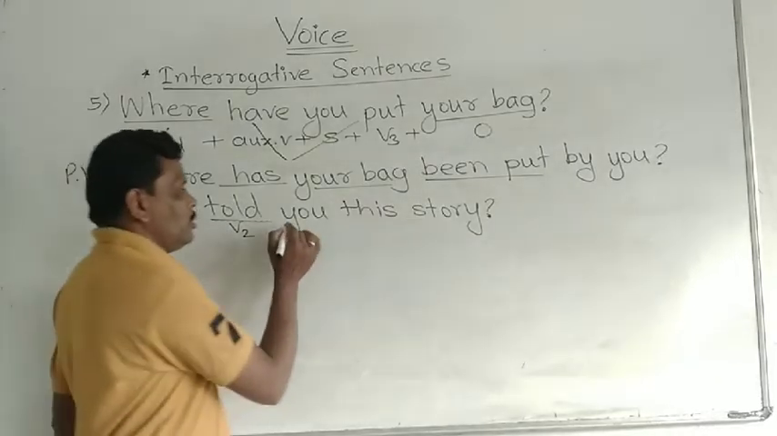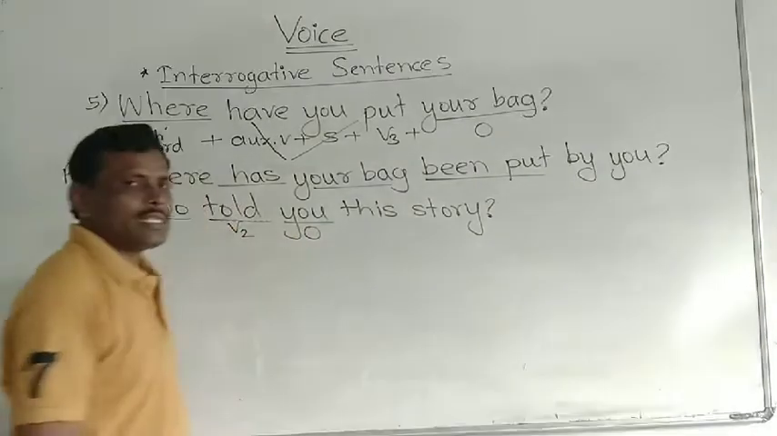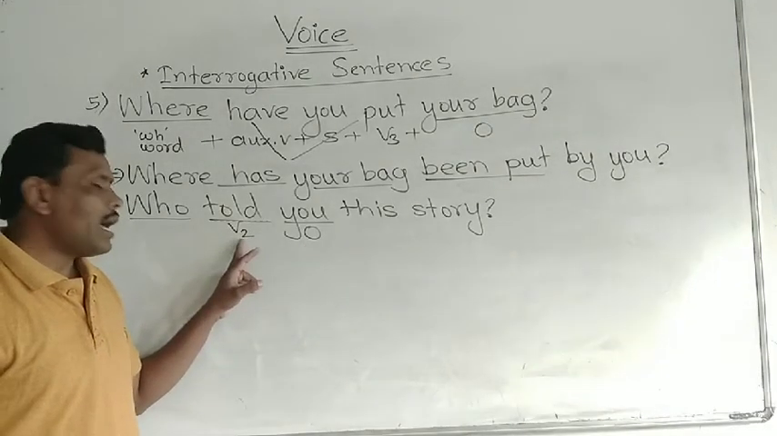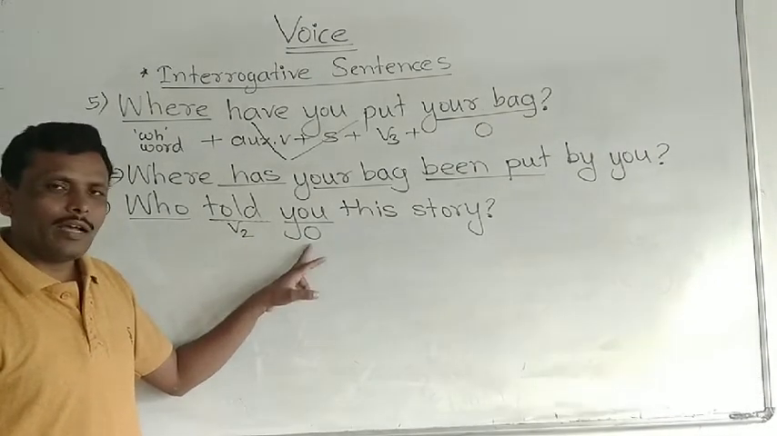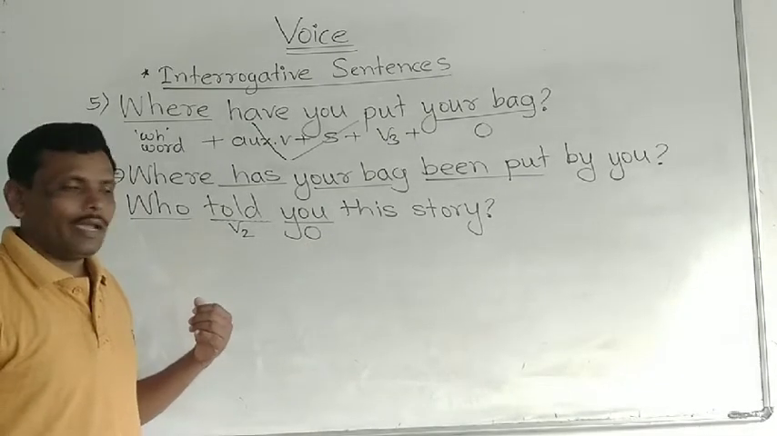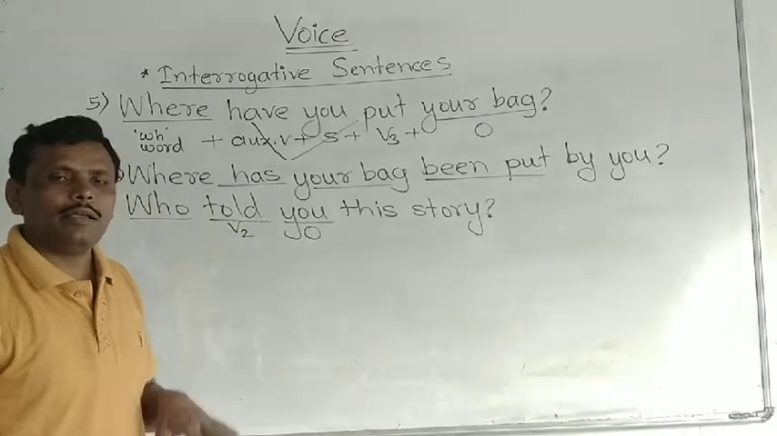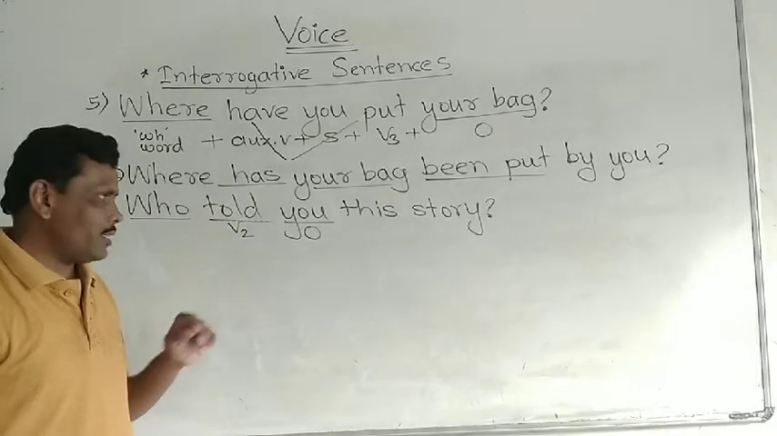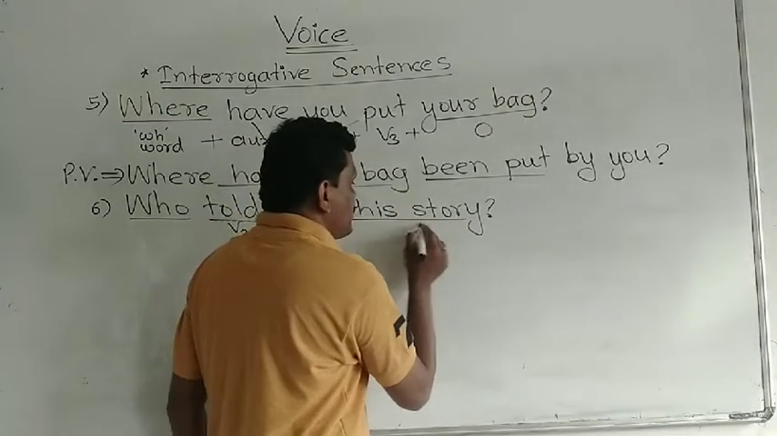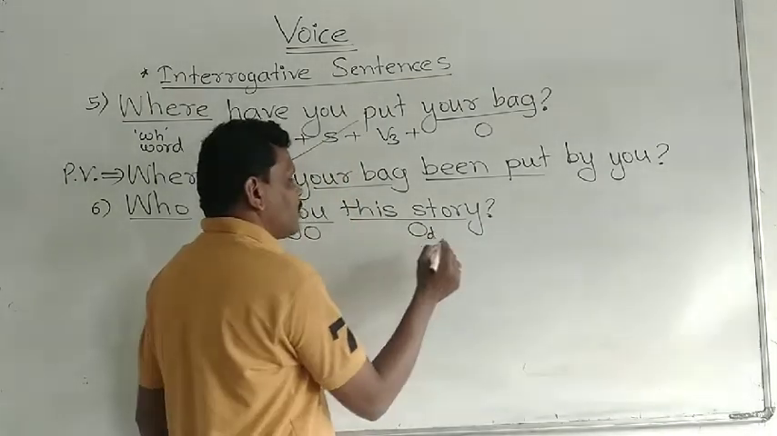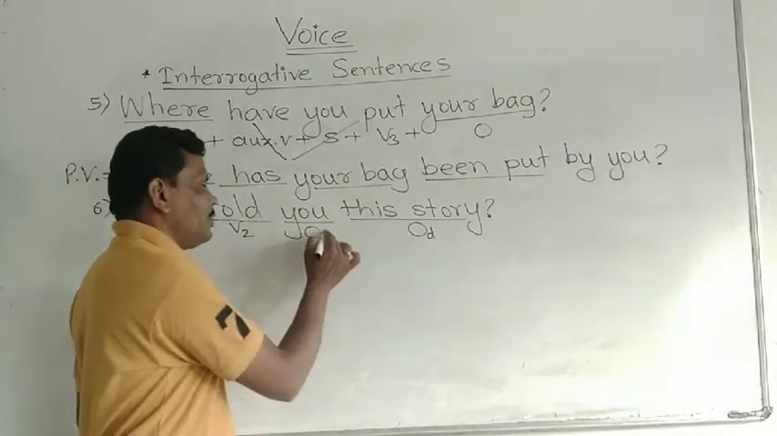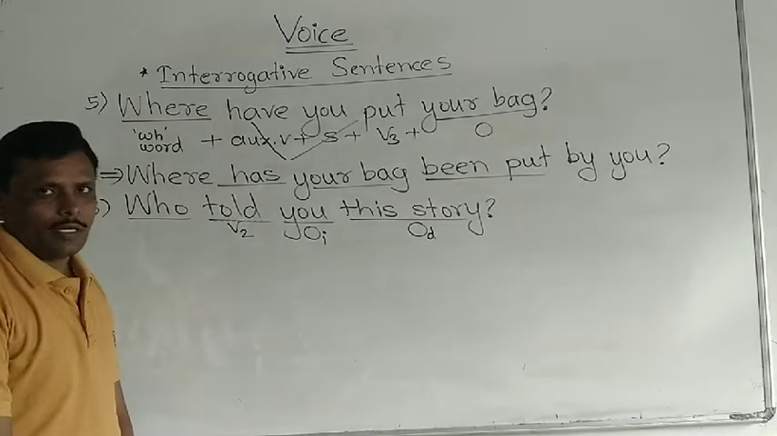Who told you? Here this you is an object. This is not the subject, correct? Because after the main verb there is the object. Subject comes before the main verb and object comes after the main verb. You have to keep that in mind, right? You is an object and this story is also an object. There are two objects. This story is a direct object and you is an indirect object, right?